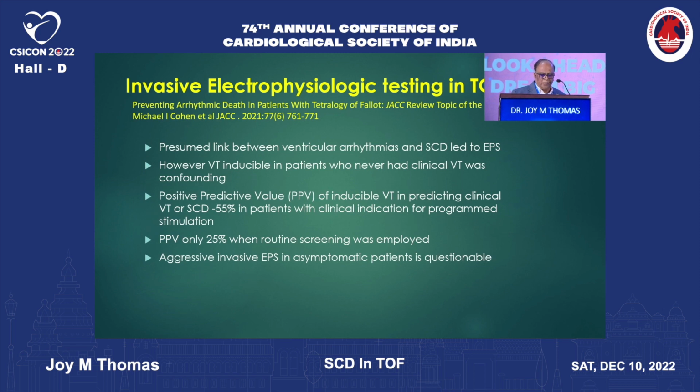The positive predictive value of inducible VT in predicting clinical VT or SCD is about 55% in patients with a clinical indication for stimulation. The positive predictive value is only 25% with routine screening. Supposing you do a routine screening for all tetralogy of Fallot patients, ignoring whether the patient is at risk or not, then the positive predictive value falls drastically to 25%. So aggressive, invasive EPS in asymptomatic patients is questionable and should be avoided.